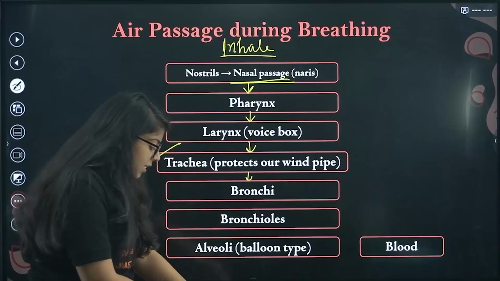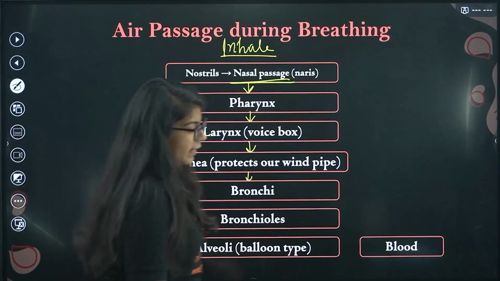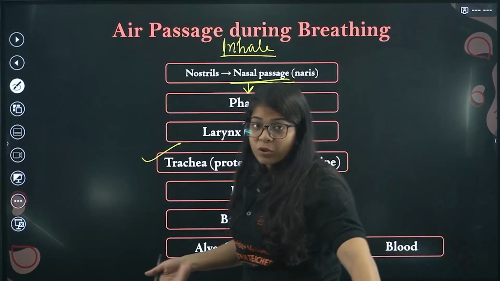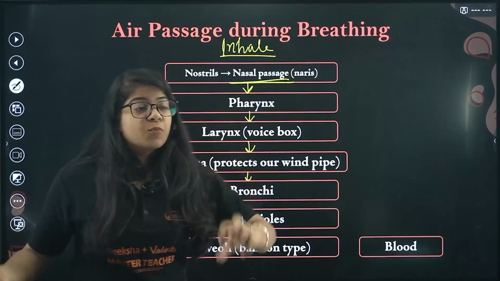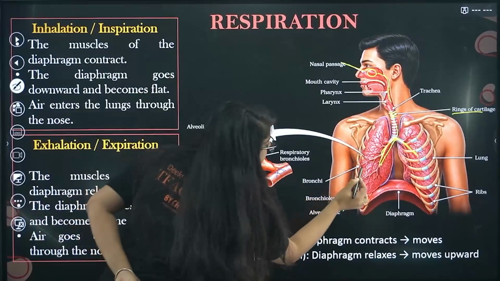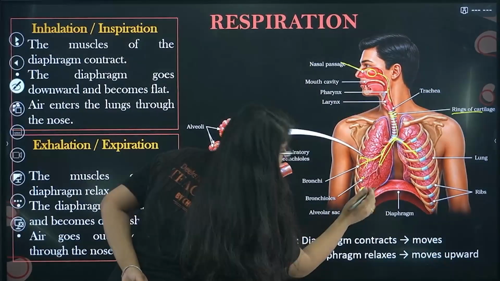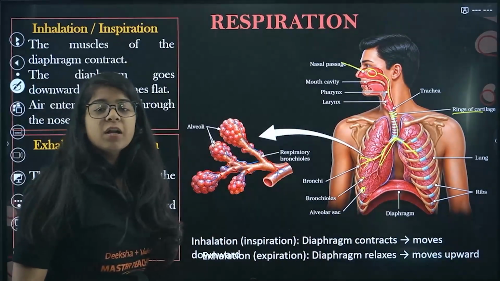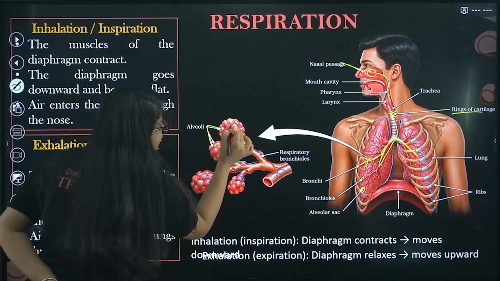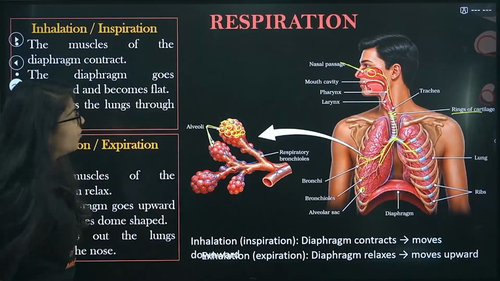Done. Now inside that you have bronchioles and then you have alveoli. The branches of the bronchi are called bronchioles, and at the end of your bronchioles we have alveoli. These balloon-type parts, bacha, are called your alveolus.